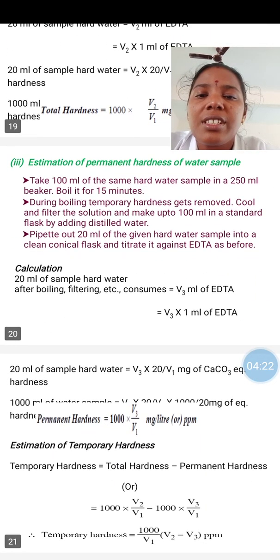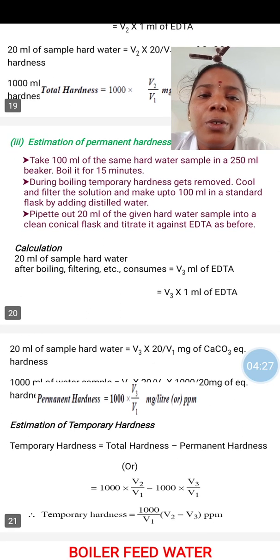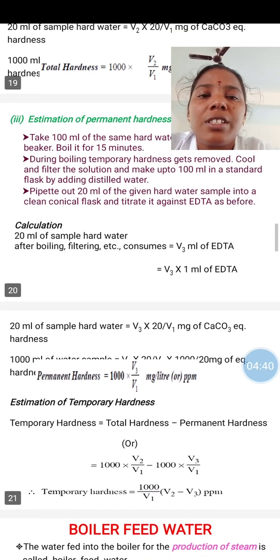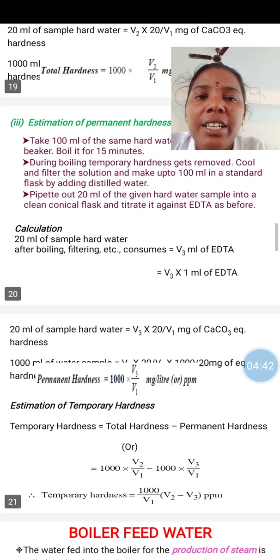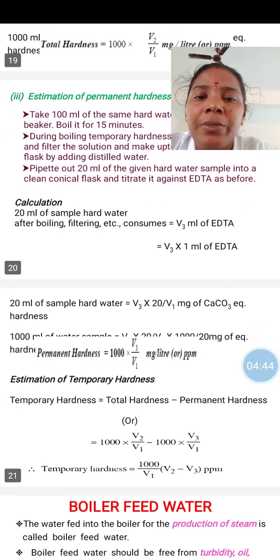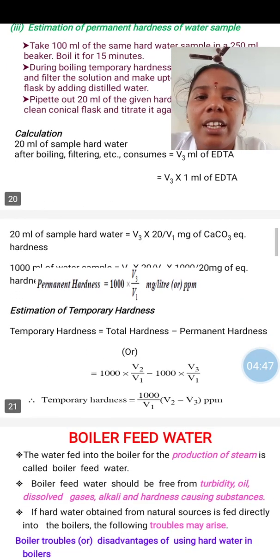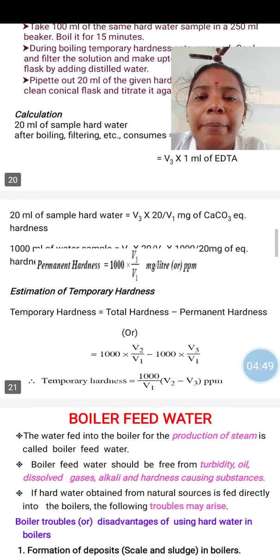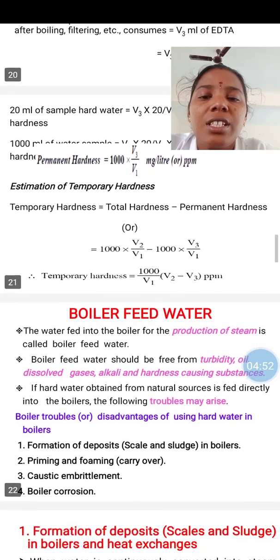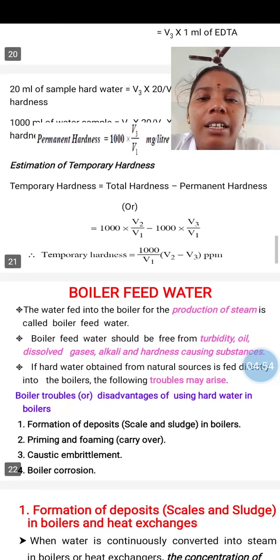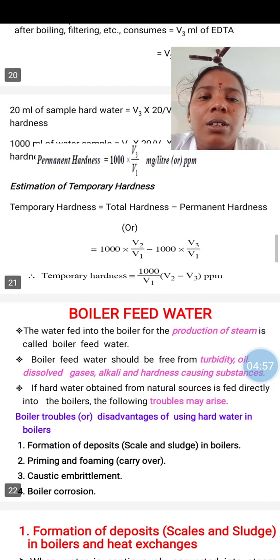The third titration is estimation of permanent hardness of the water sample. Here also you have to take 100 ml of the same hard water sample into a 250 ml beaker and boil it for 15 minutes. After boiling, the water is cooled and then take 20 ml of the sample into a clean conical flask and repeat the titration in the same way. Here, the volume of EDTA consumed is V3 ml. After the calculations, you have to calculate the total hardness and also the permanent hardness.